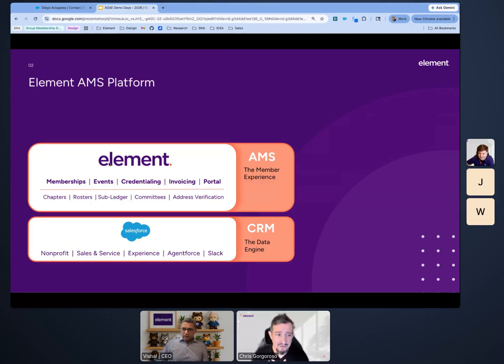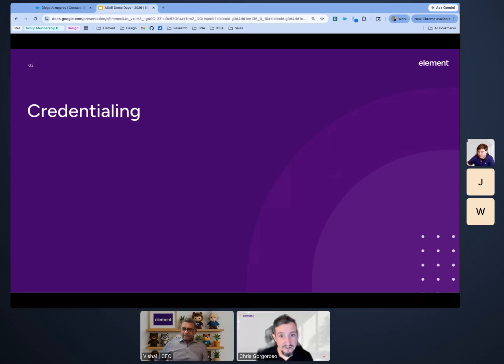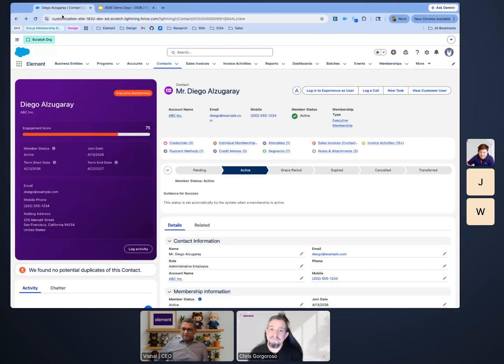This slide is really just talking a little bit about some of the things that we do. For marketing purposes, we can't fill it all on one screen, but we do our best to cover the things that we handle with the different points across the top. But again, we're really just going to focus today on credentialing and group membership. So like Vish said, if there's anything that you want to see further, please let us know, and we're happy to hop on a call and show you what we've got. So without further ado, let's get into credentialing.